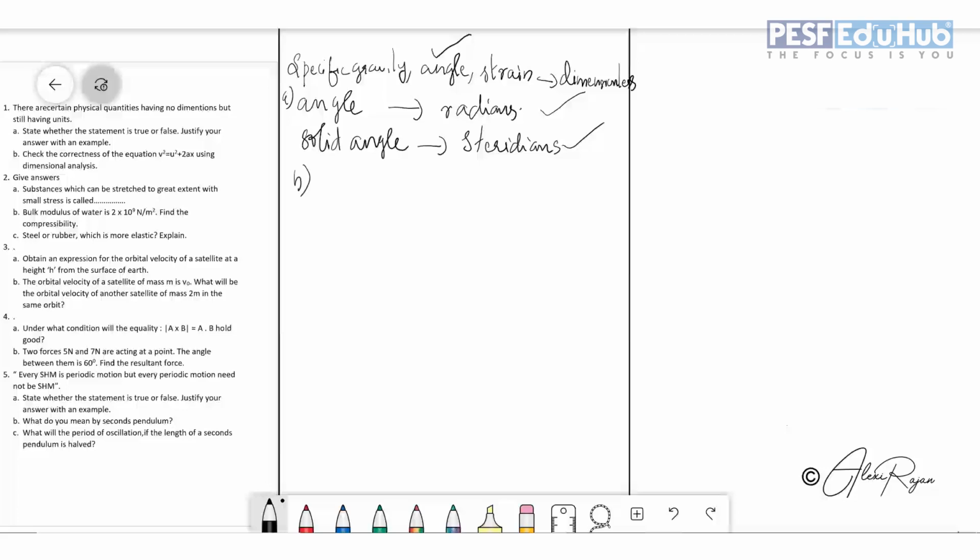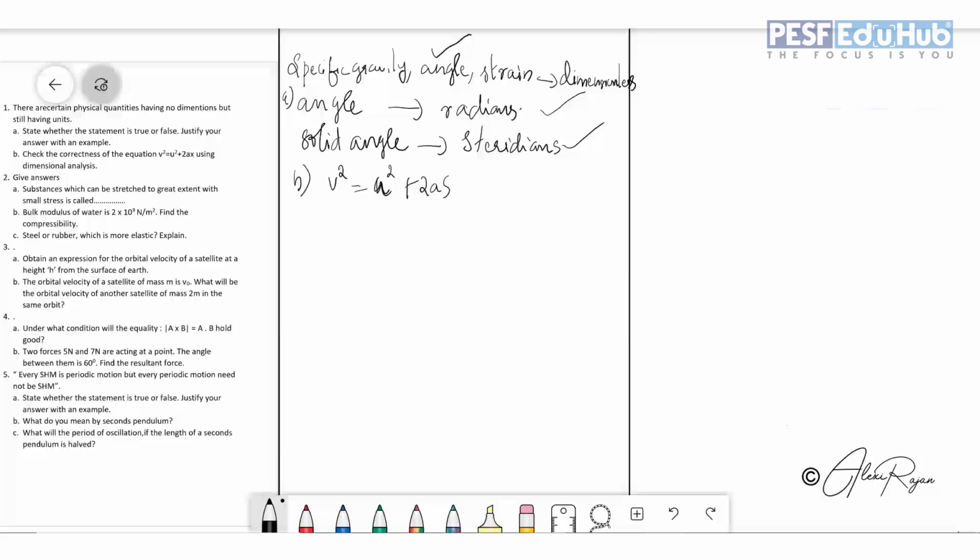Now the second sub question. Check the correctness of the equation v square is equal to u square plus 2ax using dimension analysis. So I'm just writing down the equation: v square is equal to u square plus 2as. In some questions, instead of u square, it will be v0 square. So don't think that they are different quantities, both are the same. v is the final velocity, u is the initial velocity, a is acceleration, s is the displacement. You all know that.